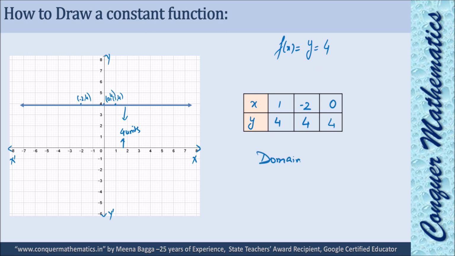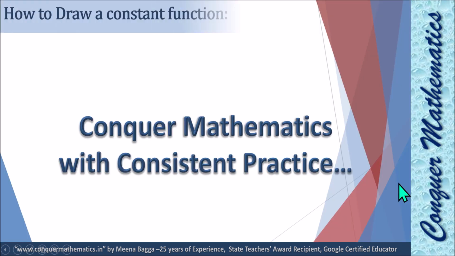Domain means the value x can take, and x can take any real number. You can see for every x you will get a particular y. And what will be the range? Range will be only the set of element 4. Okay, so you can draw this type of graph.